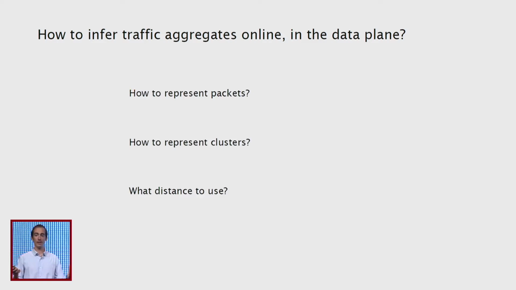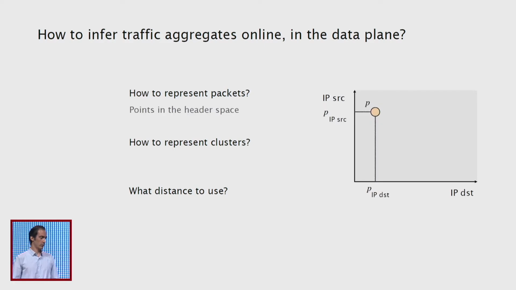So with this framework, we still have 3 different design decisions. How do we represent packets in the feature space? How do we represent clusters in the feature space? And which distance metric do we use to compute the closest cluster to the packet? So we represent packets by using header space representation, in which the space is defined by the different dimensions, in which each dimension is one of the header fields of the packet. And the packet is just a data point that is defined by the values of the header fields.